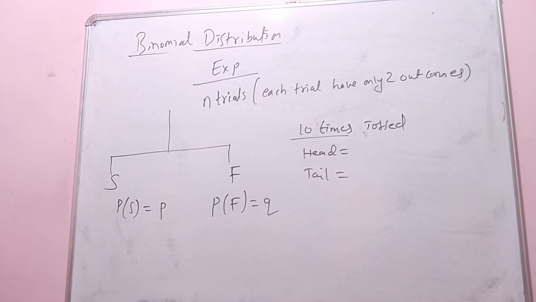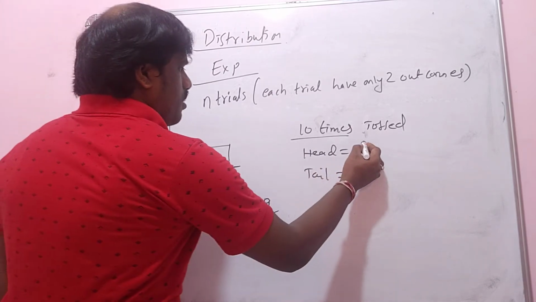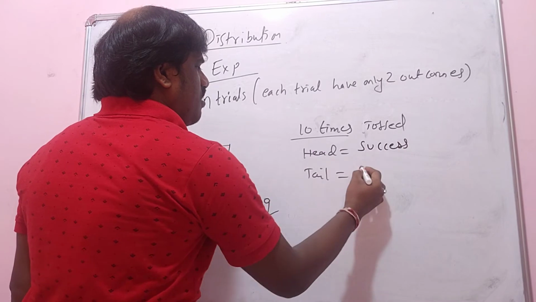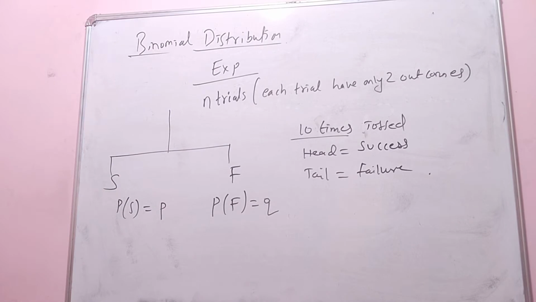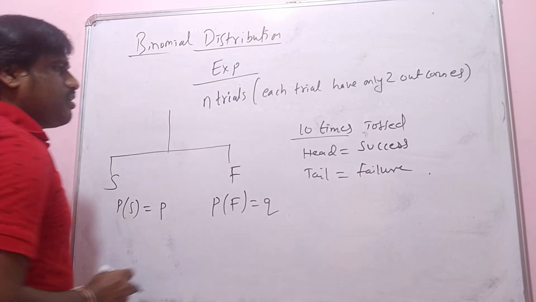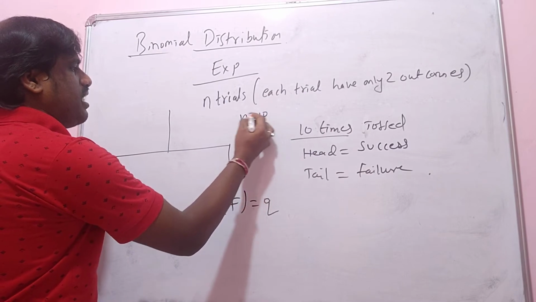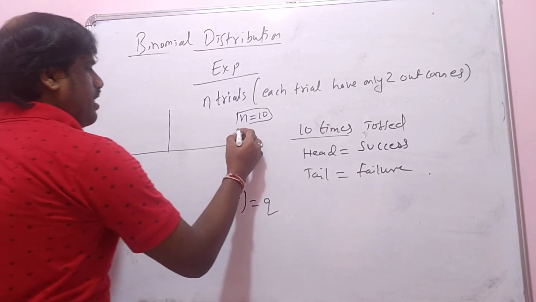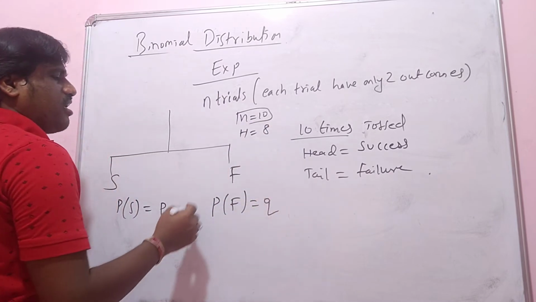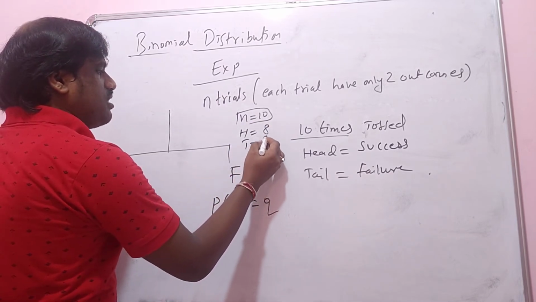So here we will use only two things: one is success and one is failure. Now suppose an experiment takes place 10 times. In that I got head, let us take, 8 times, and I got tail 2 times.